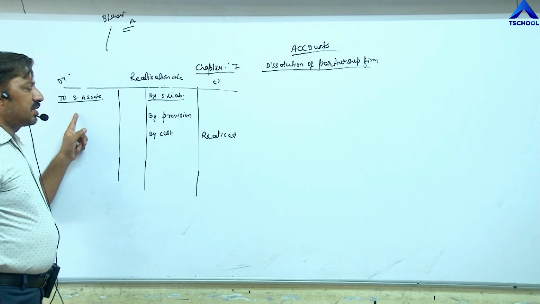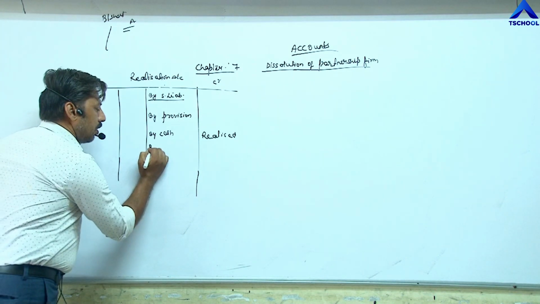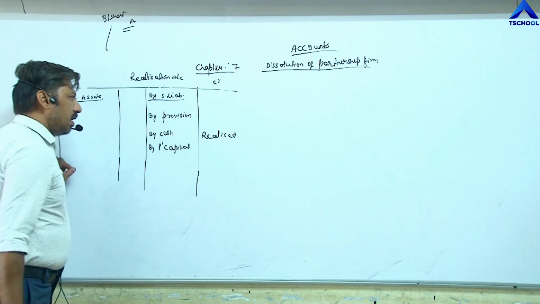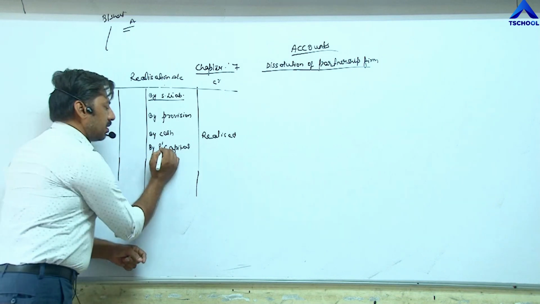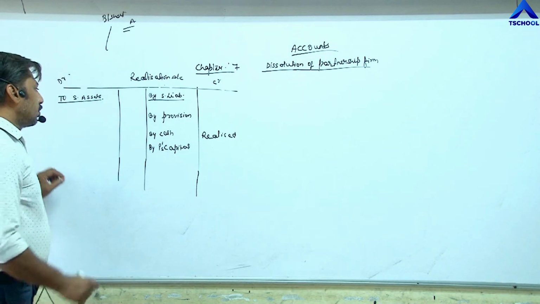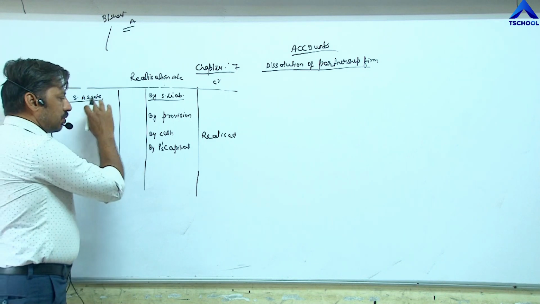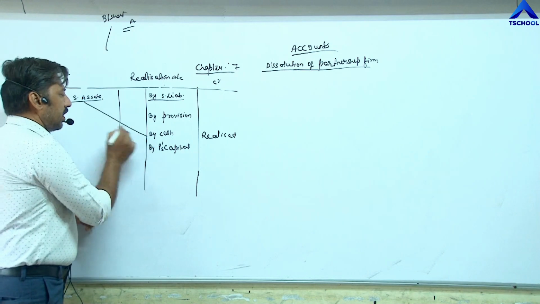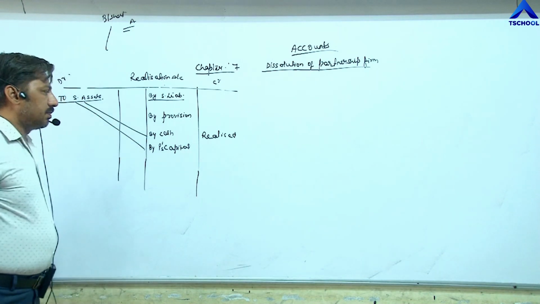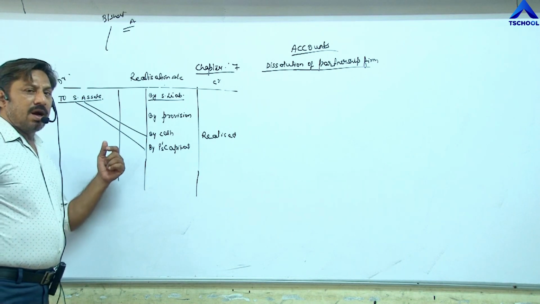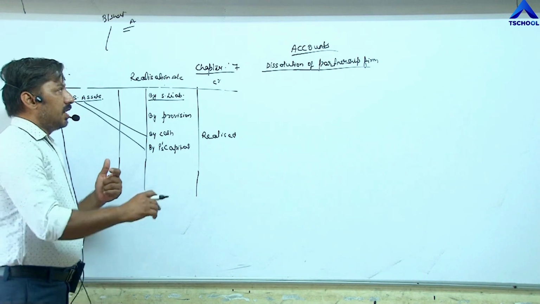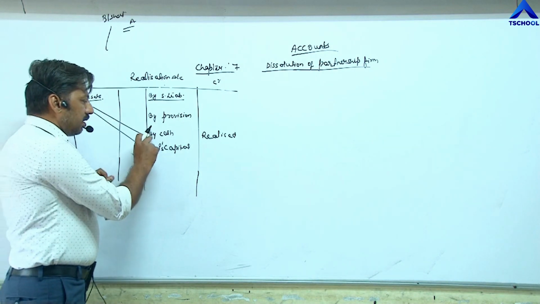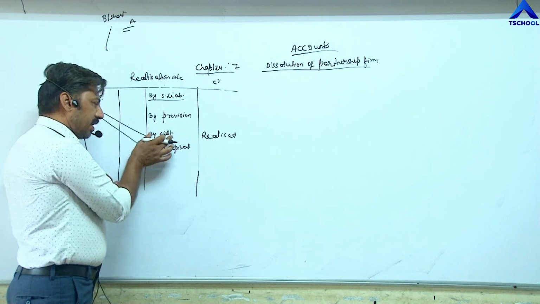And if any asset is taken by any partner, then on the credit side we have to write the name of partner, by partner's capital. Here I have written in short, P's capital, means partner's capital. So whenever an asset is realized either to a third party or to a partner, it will be shown on the credit side by cash or by partner's capital. Besides this, if any unrecorded assets, means assets which are not given in the balance sheet, are sold out, then again we have to write on the credit side by cash. So by cash is already written.